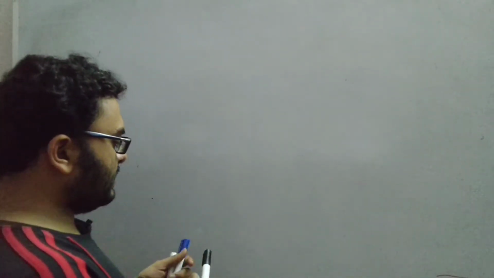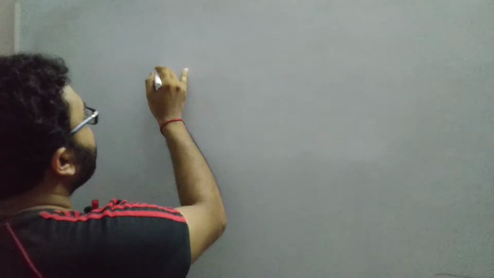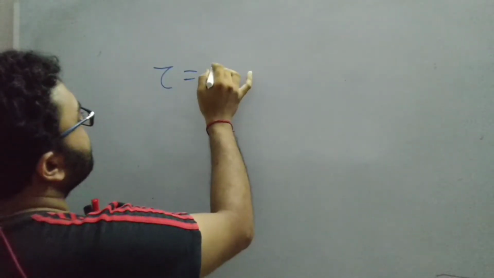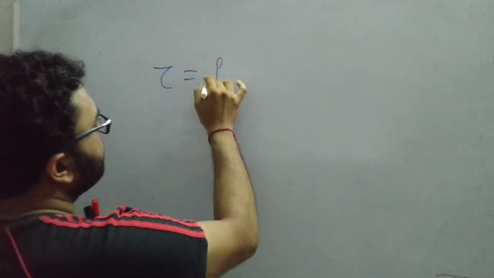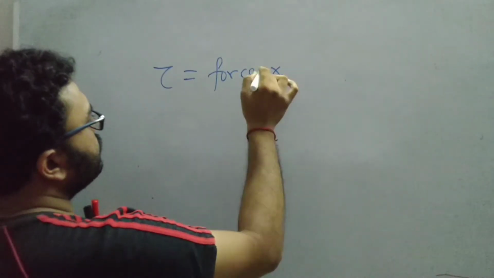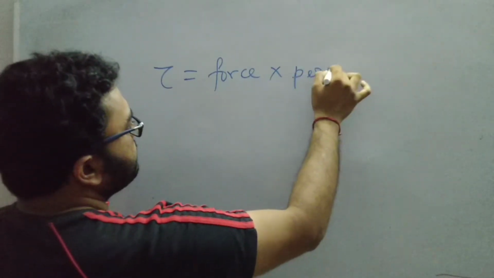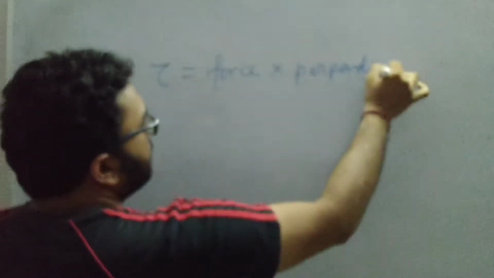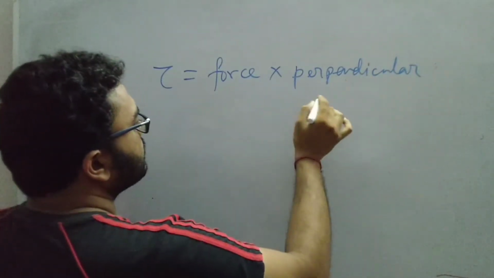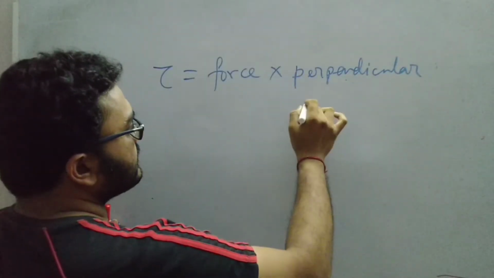As we have discussed in the previous class, torque is force into perpendicular distance. We have already discussed this formula.